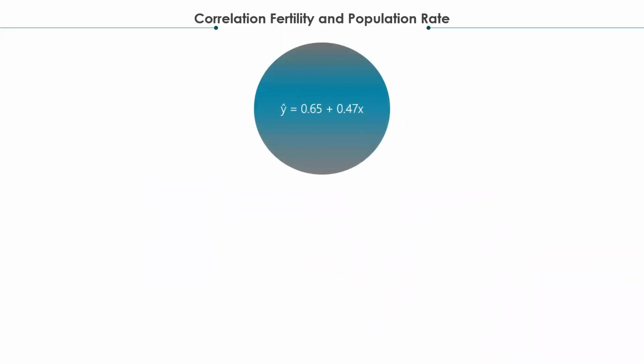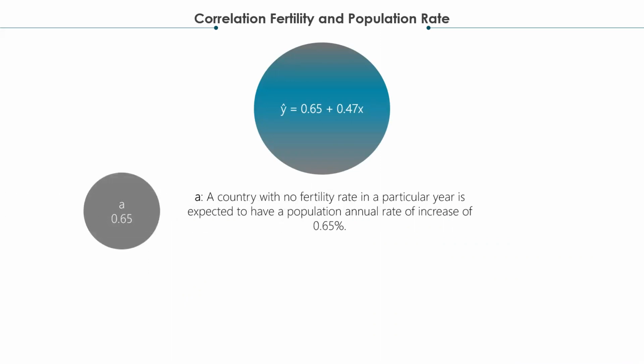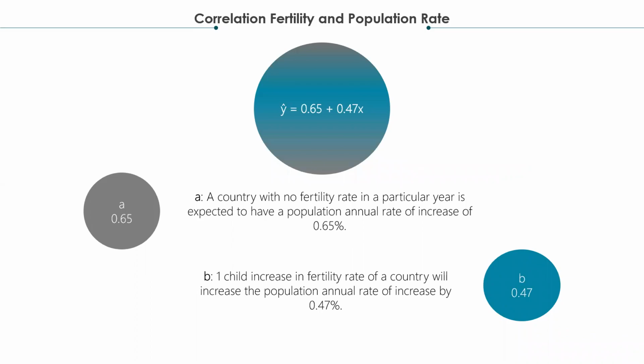The least squares line of this correlation is y equals 0.65 plus 0.47x. The value of A means that a country with no fertility rate in a particular year is expected to have a population annual rate of increase of 0.65%, while the value of B can be interpreted as a one child increase in fertility rate of a country will increase the population annual rate of increase by 0.47%.